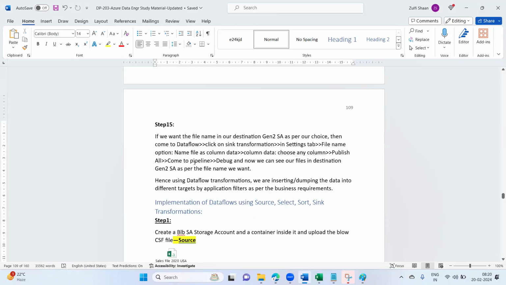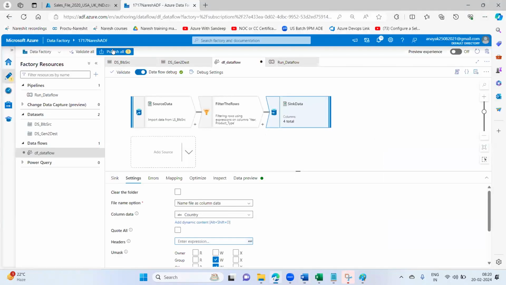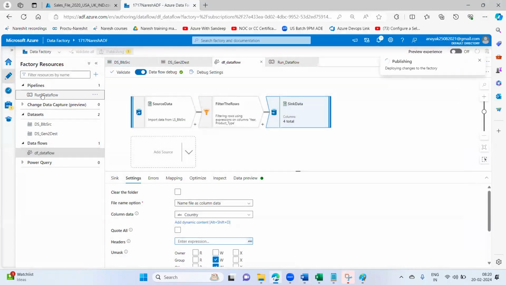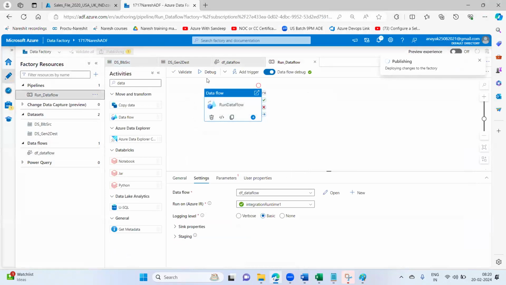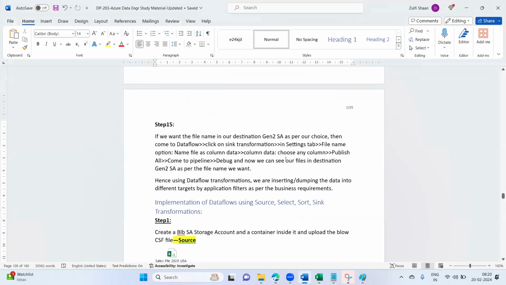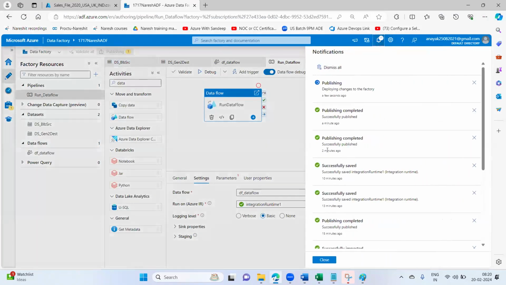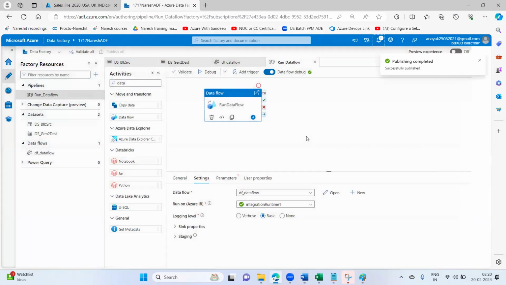Then publish all, come to the pipeline and say debug. Once you do debug, we can see our files in the destination Gen2 storage account as per the file name we want. Publishing is completed.